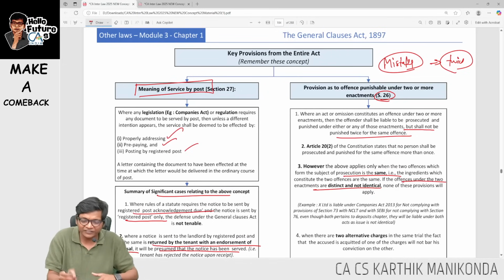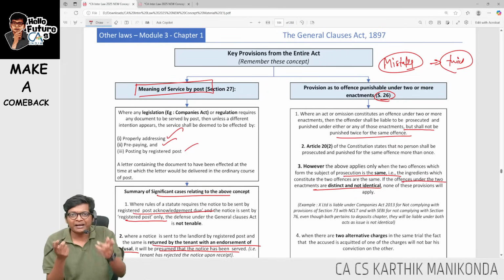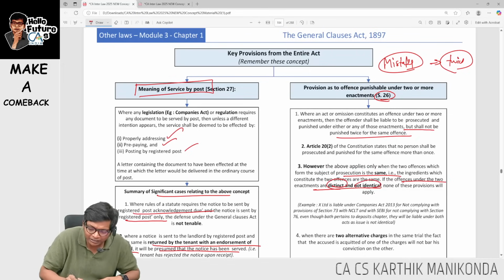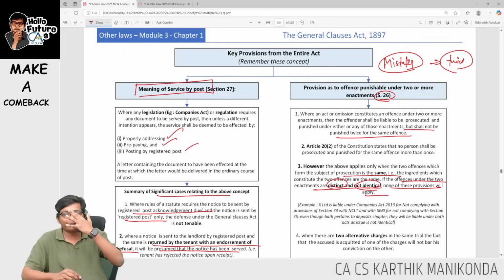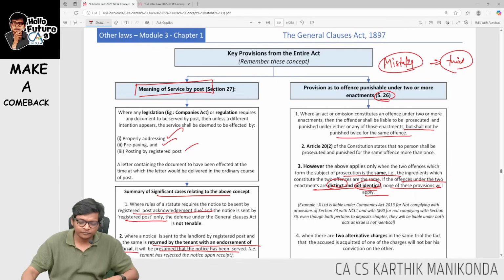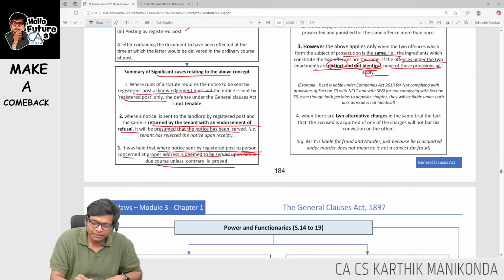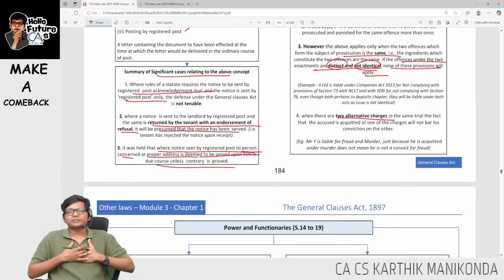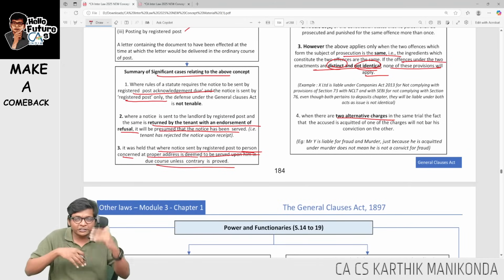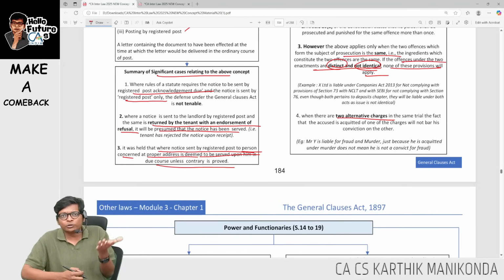However, if it's two offenses, sir, murder and kidnap, under the same charge sheet, I have murder and kidnap. If it's distinct and not identical, then this provision will not apply. If it's two different offenses, you can be punished twice. Okay, next. In two alternate charges, sir, there is murder and kidnap, case on me, murder and kidnap. Murder I didn't do, sir, it's proved I didn't do murder. Then that does not mean you didn't do kidnap also.